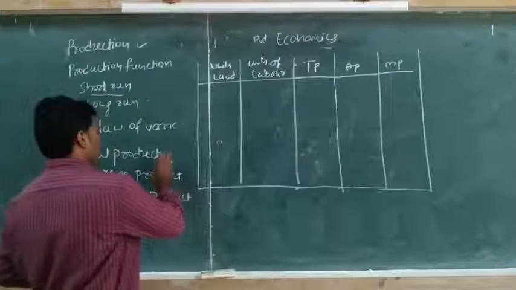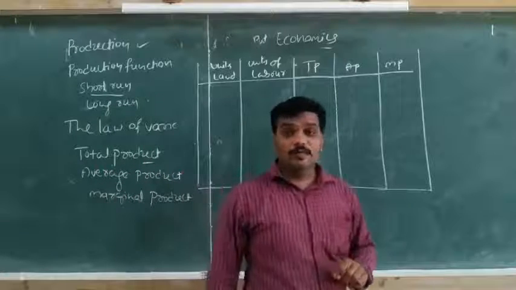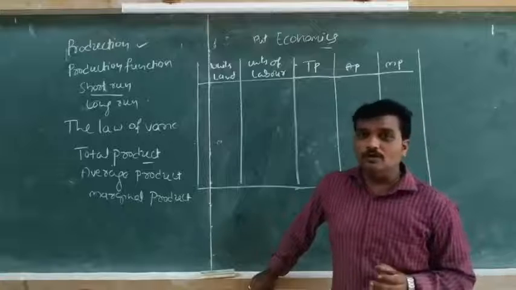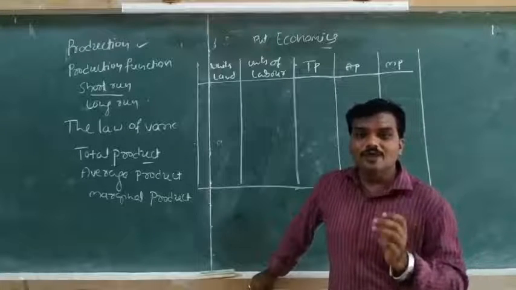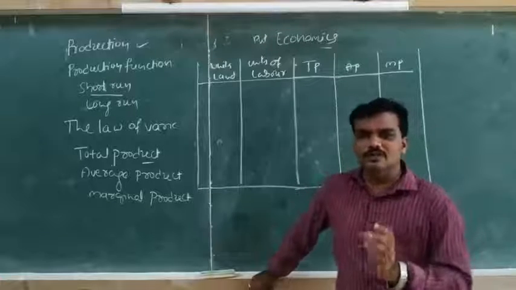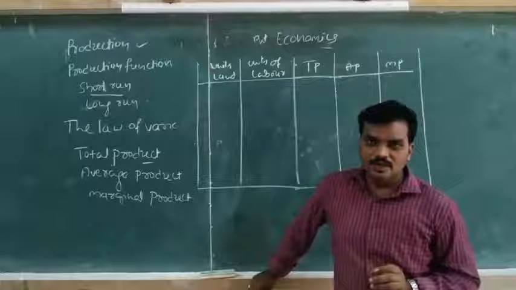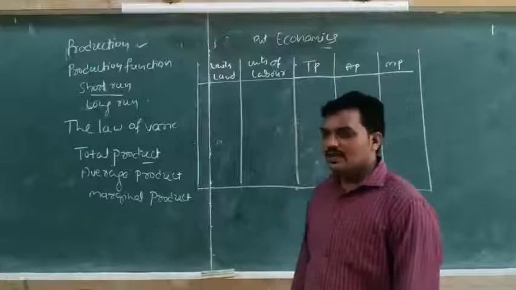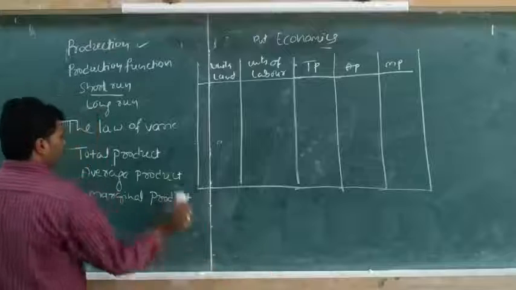First, total product. Total product means the total units of output which is produced by using a given units of factors of production. How can we calculate this? I write the formula here.